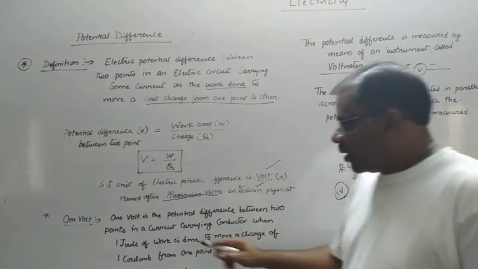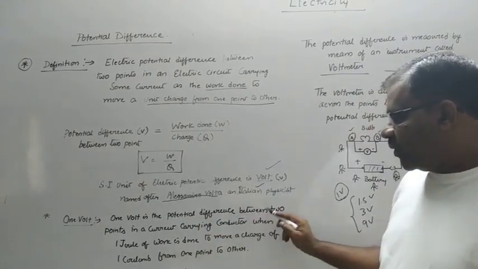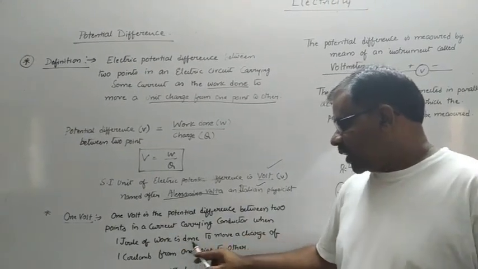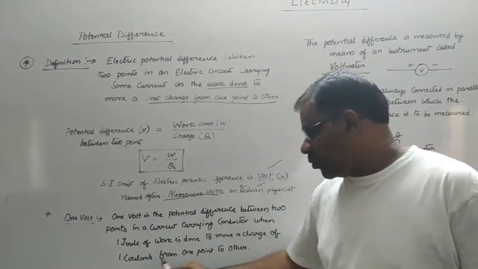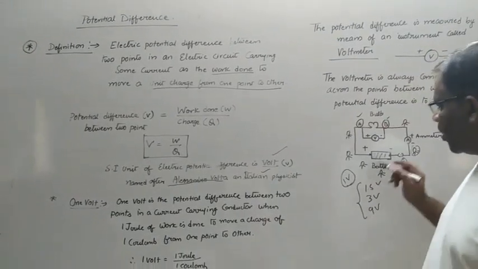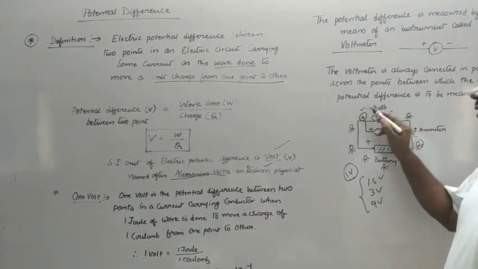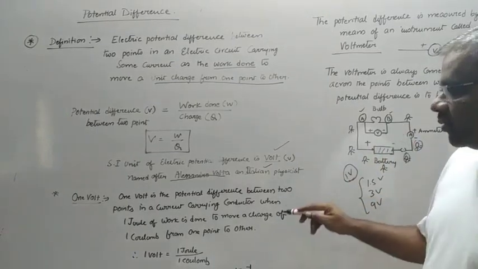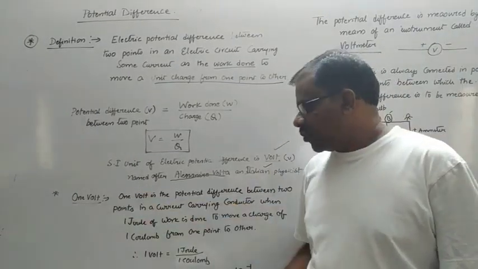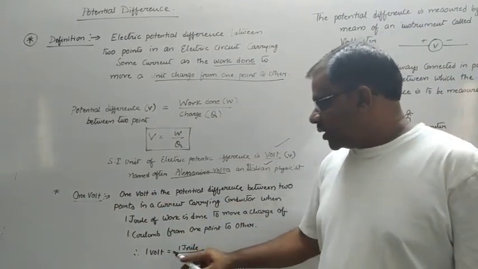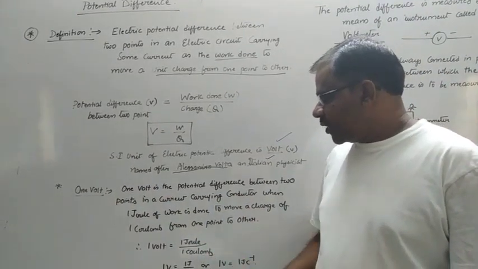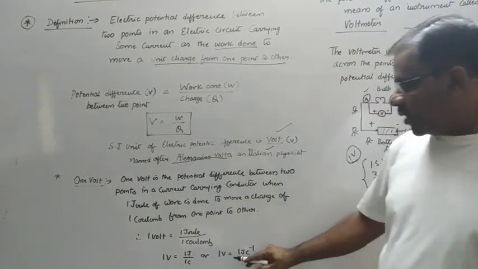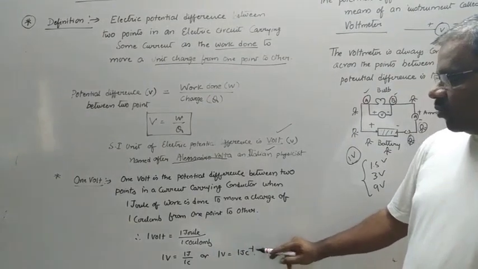Let us see. 1 volt is the potential difference between 2 points in a current carrying conductor when 1 joule of work is done to move a charge of 1 coulomb from one point to other. So if you are moving a charge of 1 coulomb from one end to the other end, and the work done is 1 joule, then we say the potential difference is 1 volt. So 1 volt is equal to 1 joule divided by 1 coulomb, or 1 V is equal to 1 J by 1 C in short, or 1 volt is equal to 1 joule coulomb inverse.